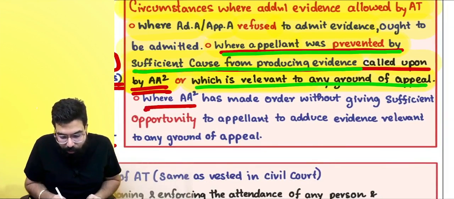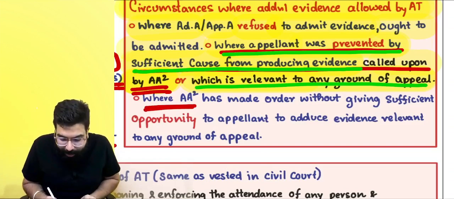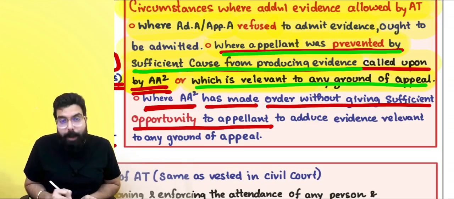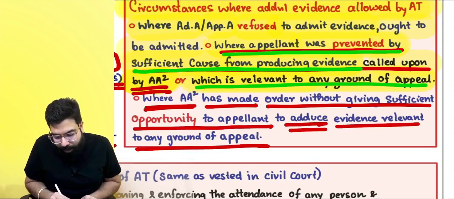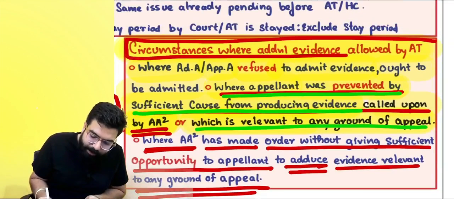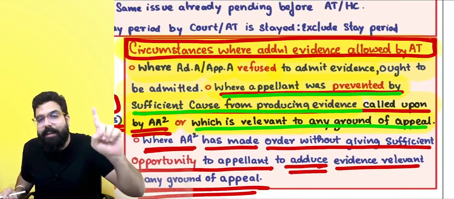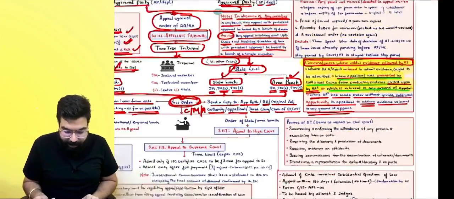Or where the adjudicating authority or appellate authority has made an order without giving sufficient opportunity to the appellant to adduce evidence relevant to the grounds of appeal. Only in these four circumstances can additional evidences be allowed by the appellate tribunal. Okay, sir, point is clear.